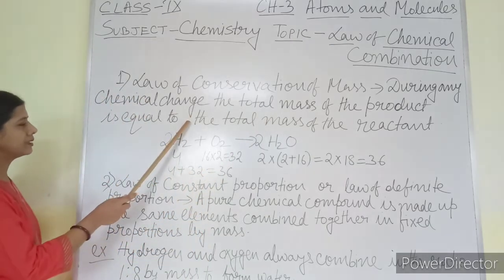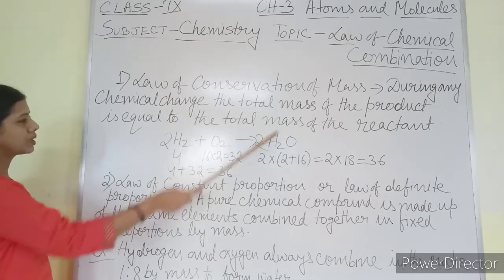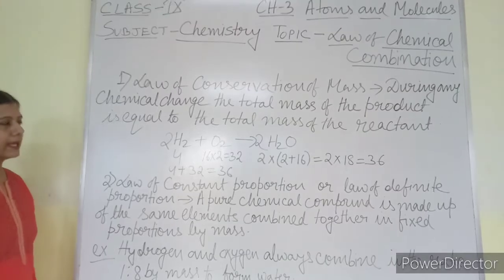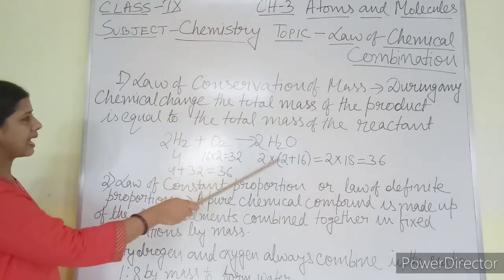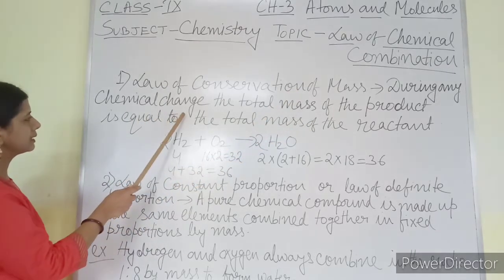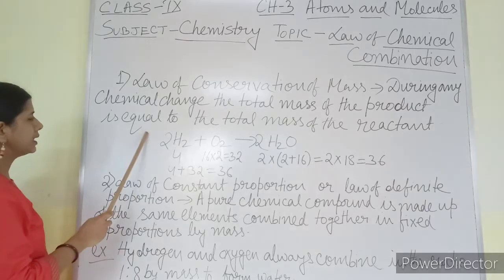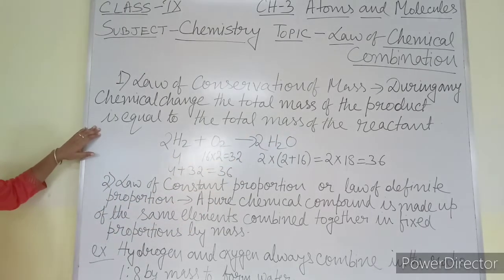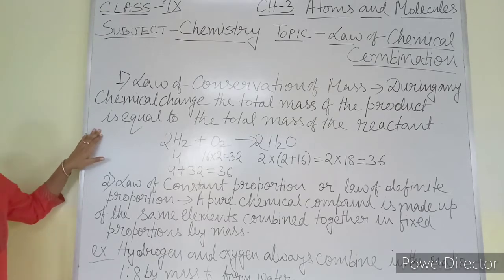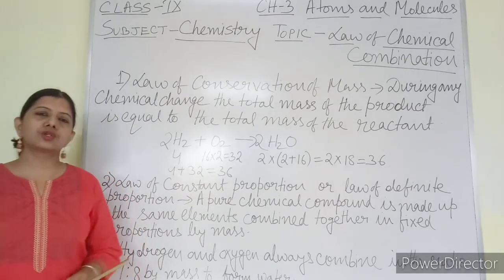During any chemical change, the total mass of the product is equal to the total mass of the reactant. Again I am saying, the law of conservation of mass states that during any chemical change, the total mass of the product is equal to the total mass of the reactant. So this is the definition for the law of conservation of mass. This you have to know, this you have to learn. How to prove the law of conservation of mass?